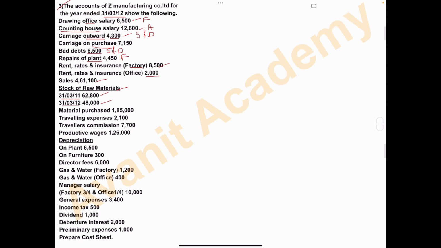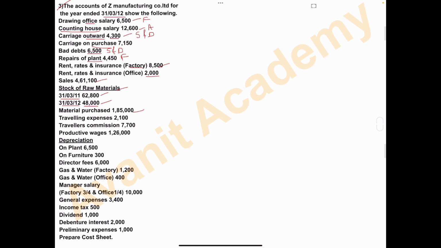Opening stock of raw material you have to take first. To that you have to add purchases and any expenses related to purchase of raw material. After that you have to deduct closing stock of raw material, that is 48,000. And the final amount you will get is called material consumed. Next is material purchased, that is 1,85,000. This amount you have to add to the opening stock of raw material.